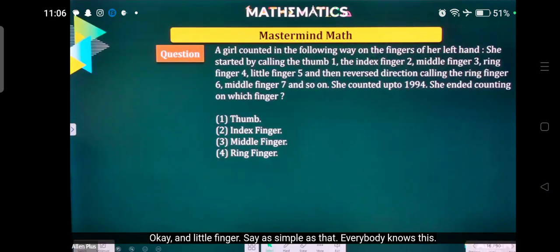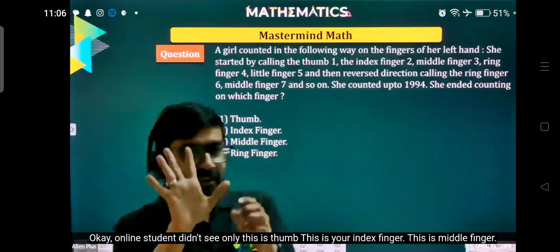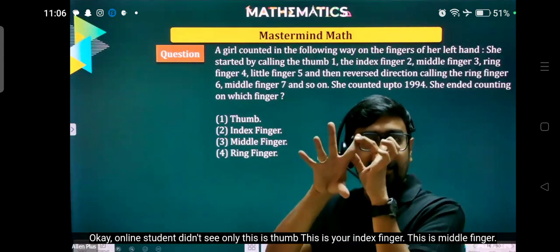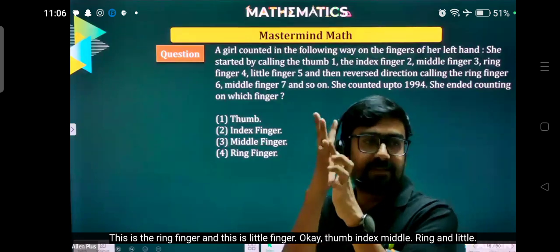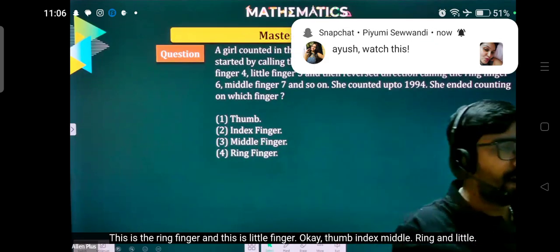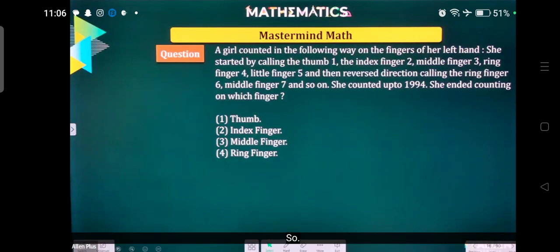Everybody knows this. Online students didn't see. This is the thumb. This is your index finger. This is the middle finger. This is the ring finger and this is the little finger. Thumb, index, middle, ring and little. Sir, ring finger. Very good. That's right.